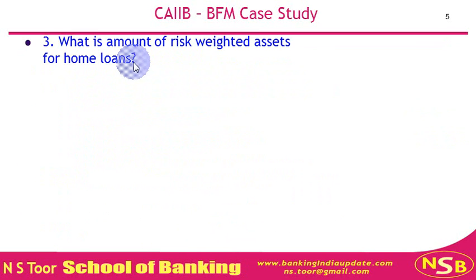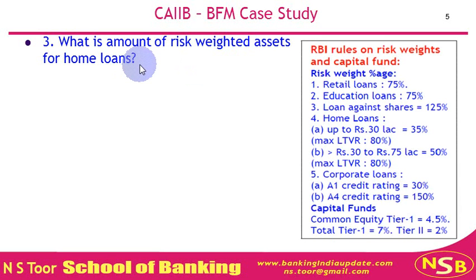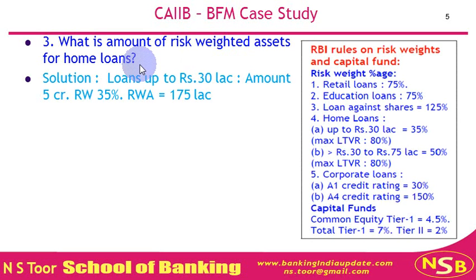Now, what is the amount of risk weighted assets for home loans? For home loans we had two categories of loans. We shall take up one by one. Loans up to 30 lakh, amount is 5 crore, and risk weight here is 35%. So 5 crore multiplied by 35% gives 175 lakh.